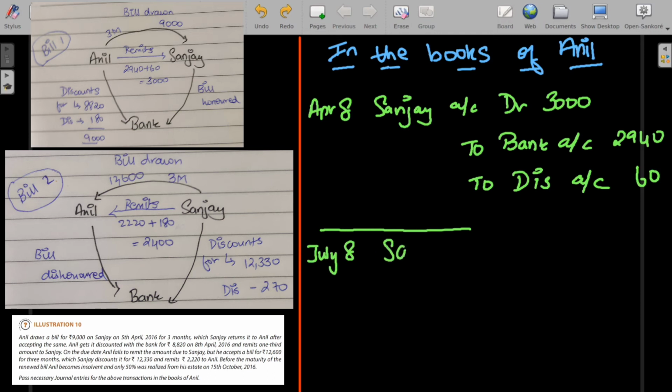So here Sanjay account debit, as Sanjay account is a debtor because he's supposed to pay us back the money which we are helping him in, to bills payable, because bills payable is a liability, we are crediting it, and the amount would be 12,600.